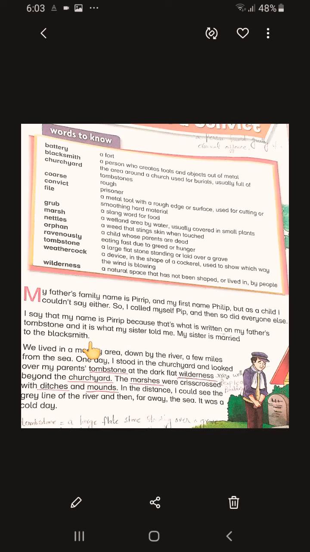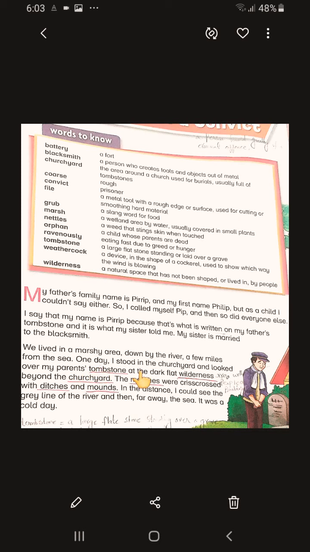She is married to a blacksmith, and he is living with both of them, right? We lived in a marshy area down by the river a few miles from the sea. Marshy means a wetland area by water, usually covered with small plants.